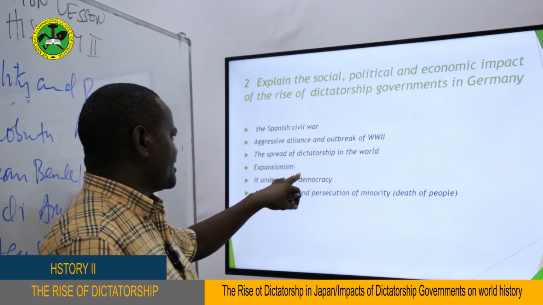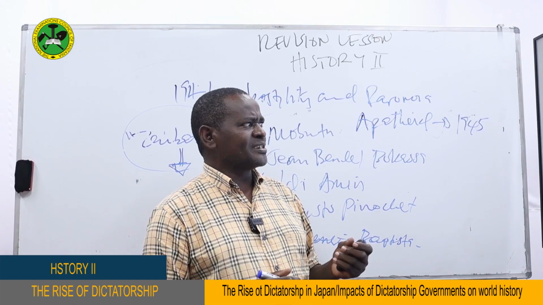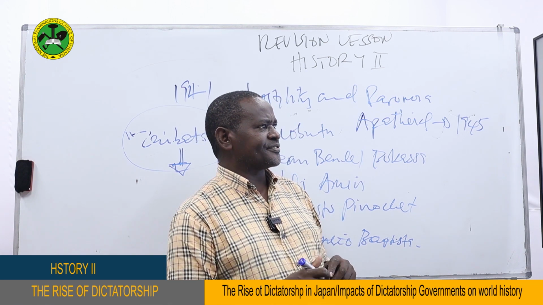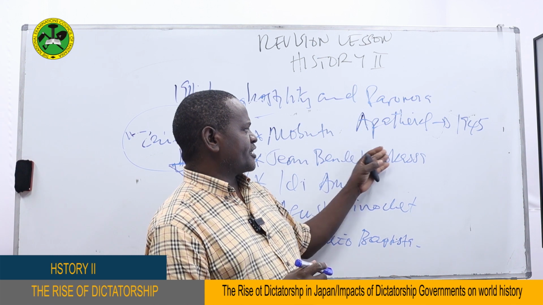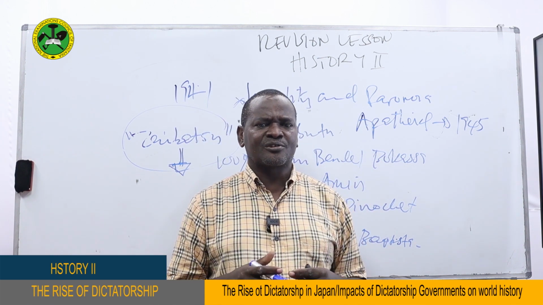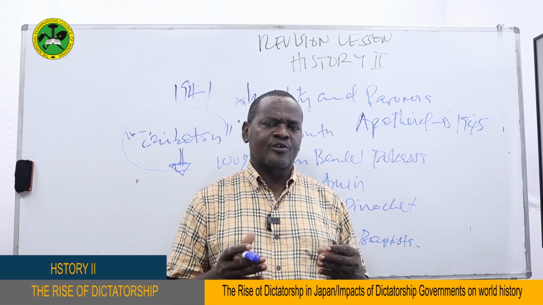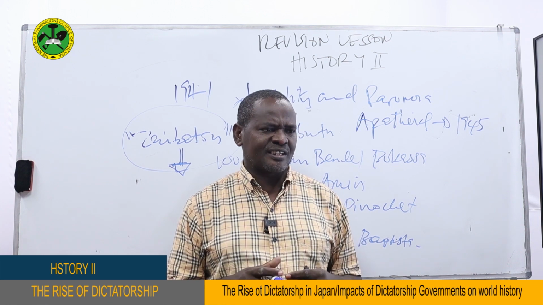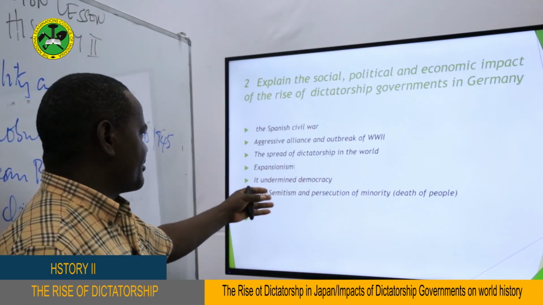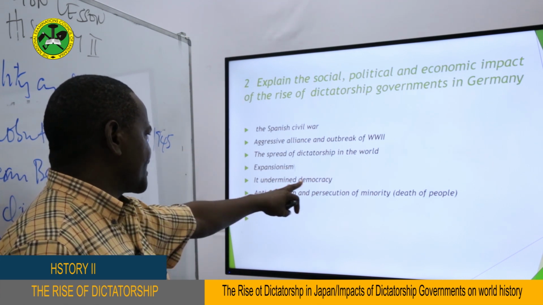Another point is expansionism. Expansionism is also one of the impacts of the rise of dictatorship governments in Japan. They expanded with the aim of increasing their living space, as we have said. But this was also copied by other nations in the world, trying to expand and so on and so forth. Also, another thing, it undermined democracy.